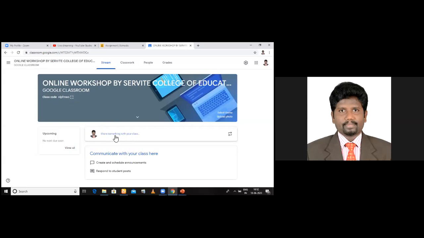Now this is where you type, share your communication. This is called, we call it stream. See, there are 4 options. One is stream, another one is classwork, another one is people, another one is grade. Now, what do you do with stream? All the communication will be sent in stream. And all the classwork like assignment, quiz, all these things will be here. Uploading material will be done here. And people, this is where you see your students and co-teachers. And grade, this is where you have all the grade of all the students.